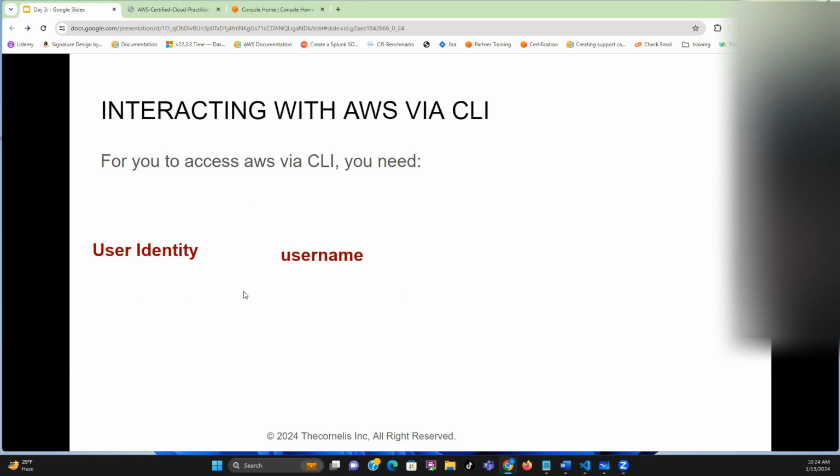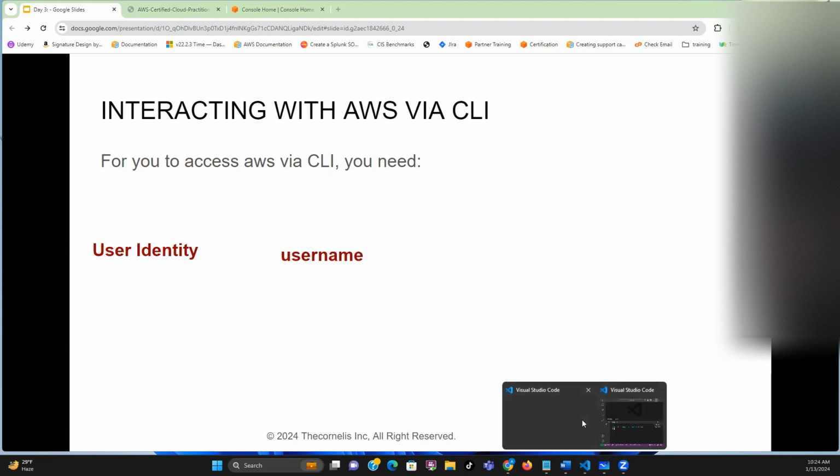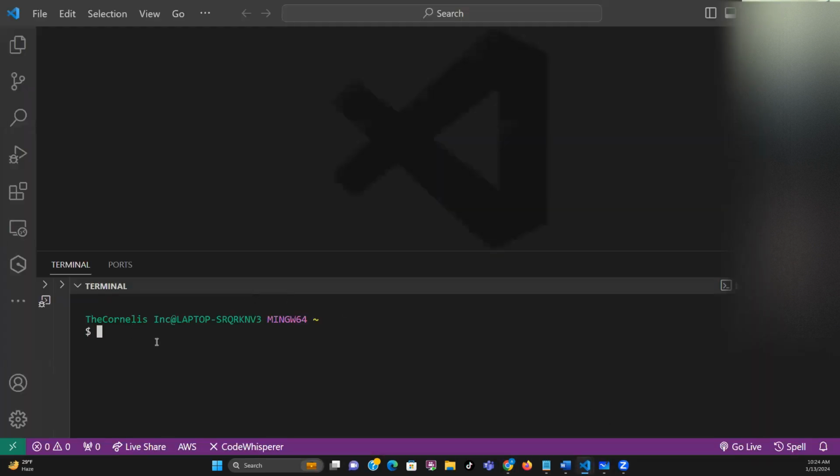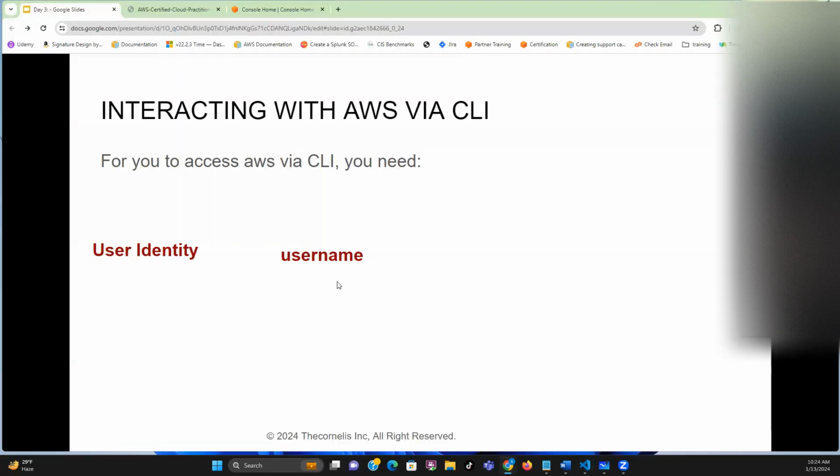If you are interacting with AWS services via this CLI or via terminal or command prompt, you must first provide that username when you are configuring the system.